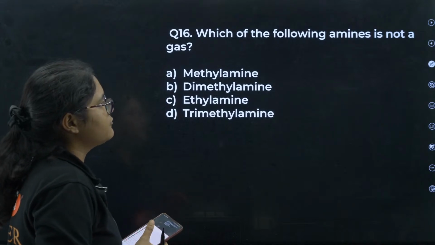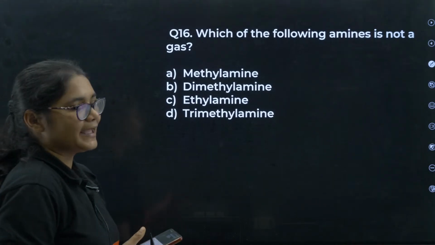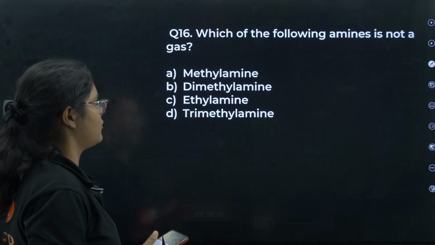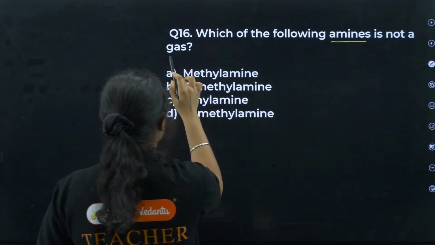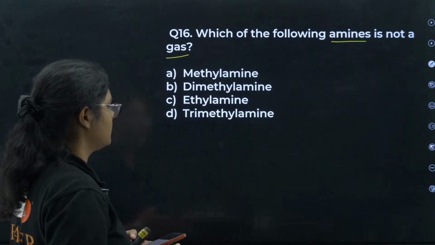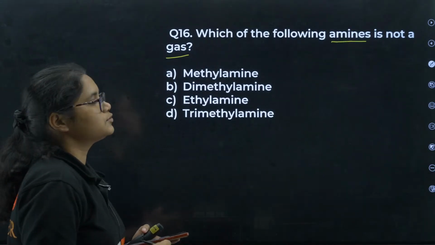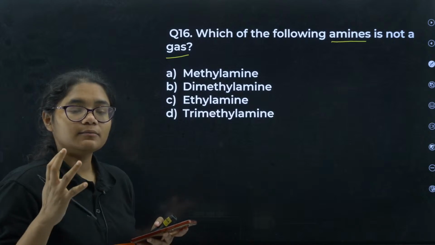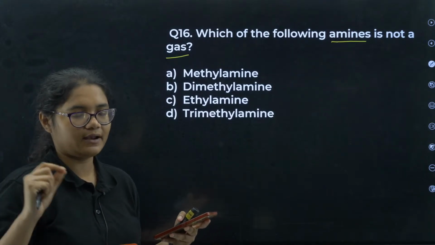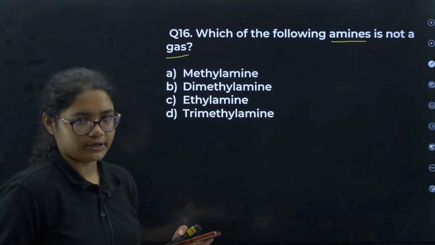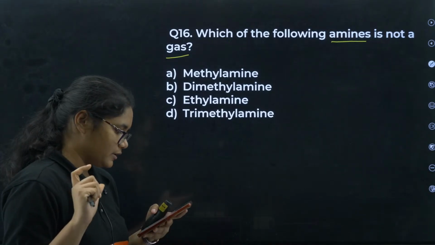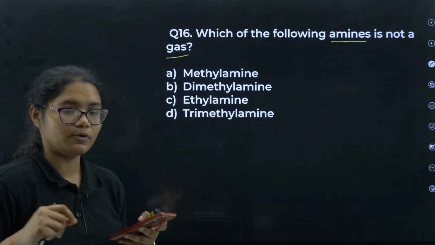16th, which of the following amines is not a gas? Yes, this is also a very important question. If it is having more molecular weight, then it will not be in the form of gas. It will be in the form of liquid or solid. If it is having less molecular mass, then it will be in the form of gas.